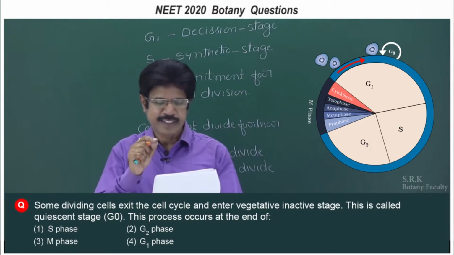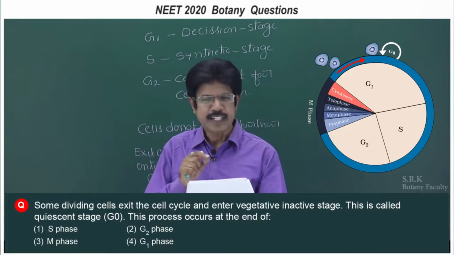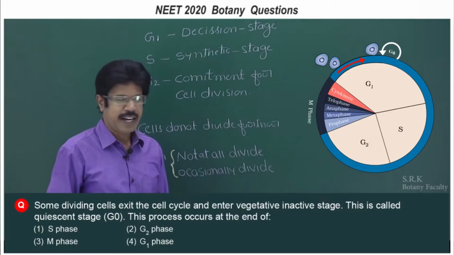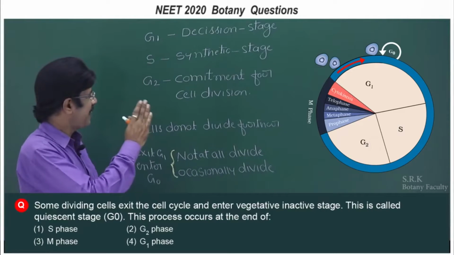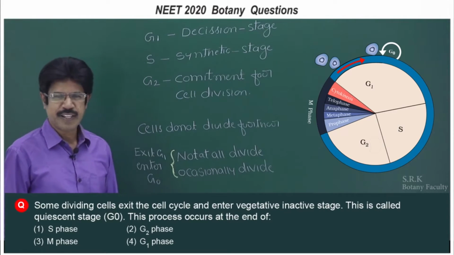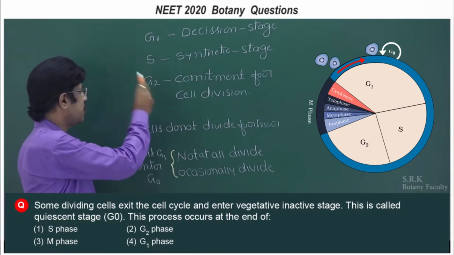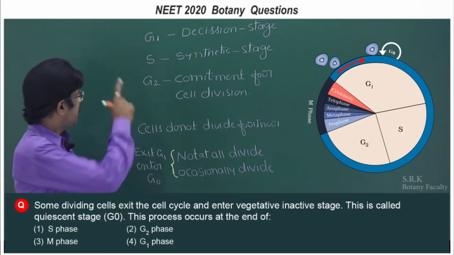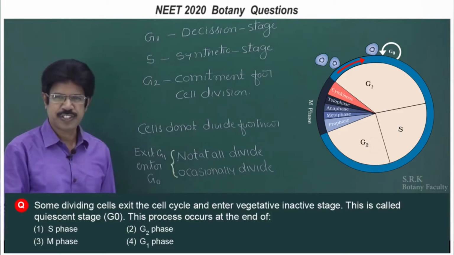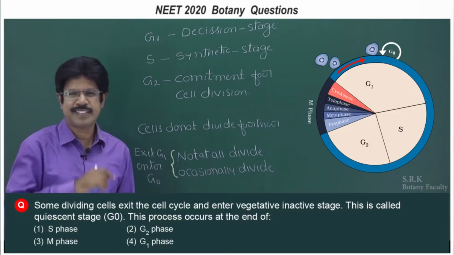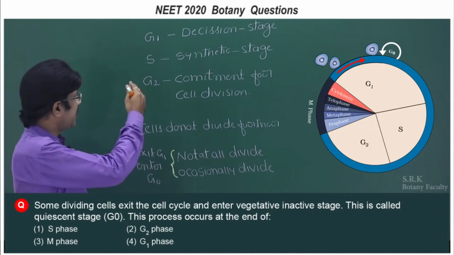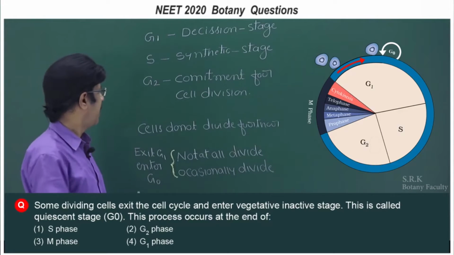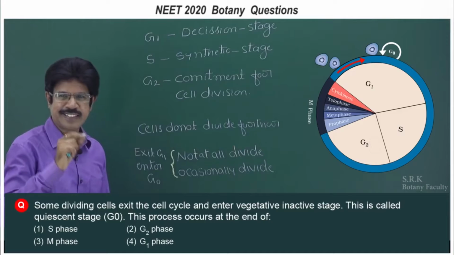So, in this definition given in the question with regard to G naught, in the cell cycle there is the interphase and the division phase. In interphase there are G1, S, G2 and in the division phase it is the M. The G1 is the decision stage, whether it proceeds to the next stage or exits G1 and enters G0. So, that is a decision stage, and S is the synthetic stage.